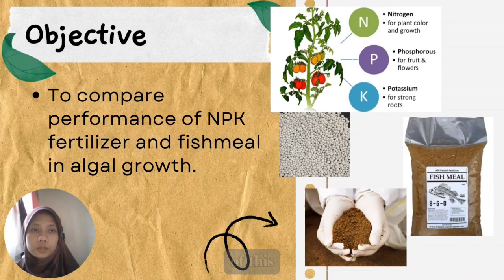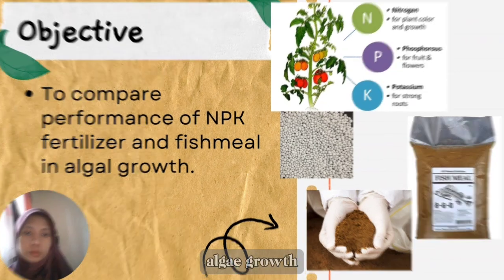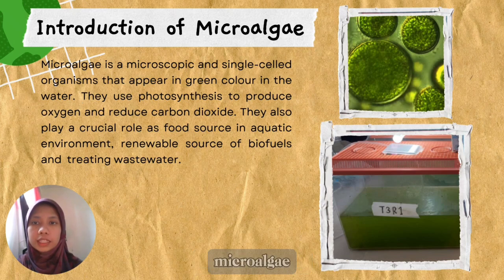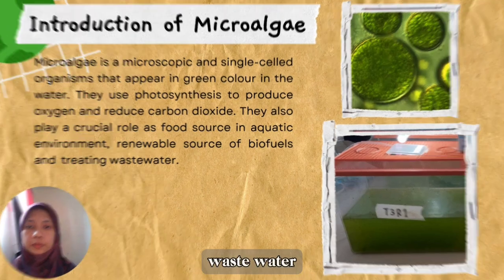The objective of this microalgae project is to compare the performance of NPK fertilizer and fish meal in algae growth. Introduction of microalgae. Microalgae is a microscopic and single-cell organism that appears green in the water. They use photosynthesis to produce oxygen and reduce carbon dioxide. They also play a crucial role as a food source in aquatic environments, a renewable source of biofuel, and in treating wastewater.